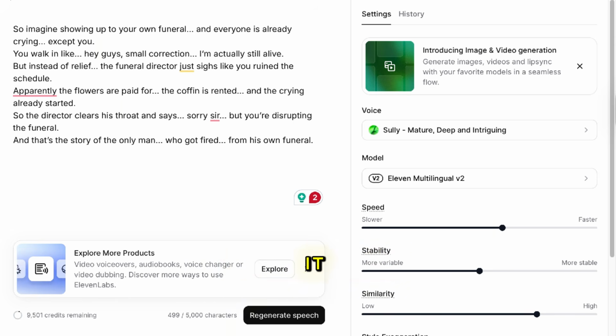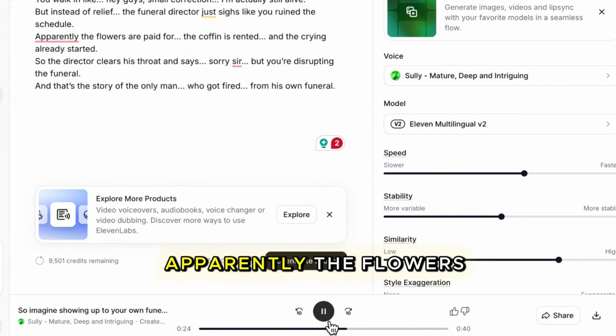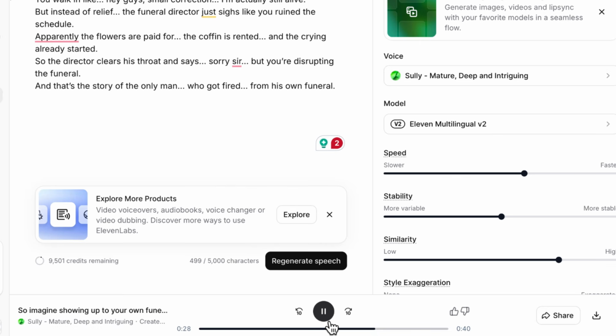Then listen to it. So imagine showing up to your own funeral, and everyone is already crying, except you. You walk in like, hey guys, small correction, I'm actually still alive. But instead of relief, the funeral director just sighs like you ruined the schedule. Apparently the flowers are paid for, the coffin is rented, and the crying already started. So the director clears his throat and says, sorry sir, but you're disrupting the funeral. And that's the story of the only man who got fired from his own funeral.